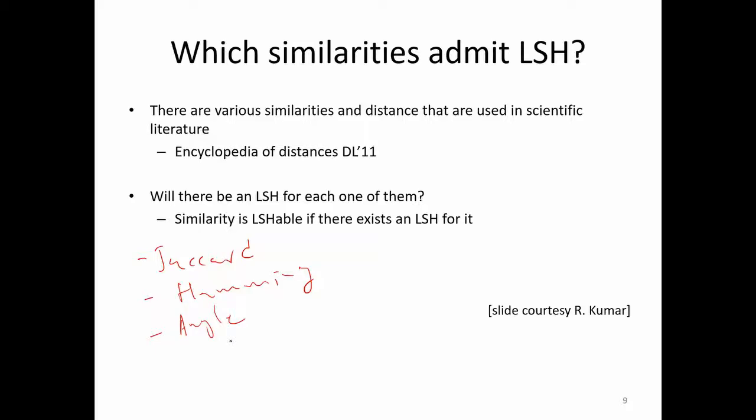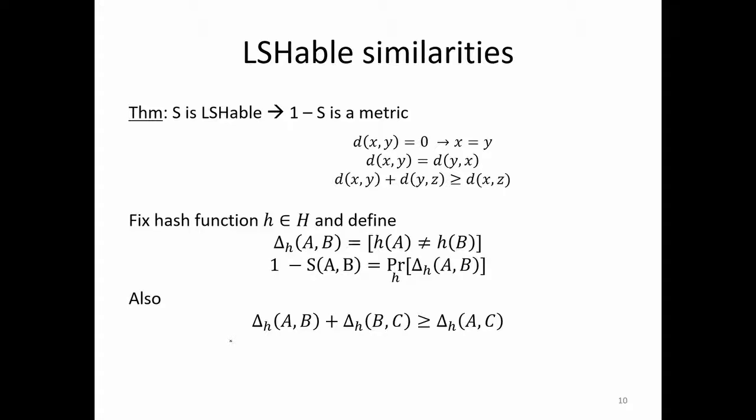So there is a simple result in this regard. Let us see what we are trying to say.